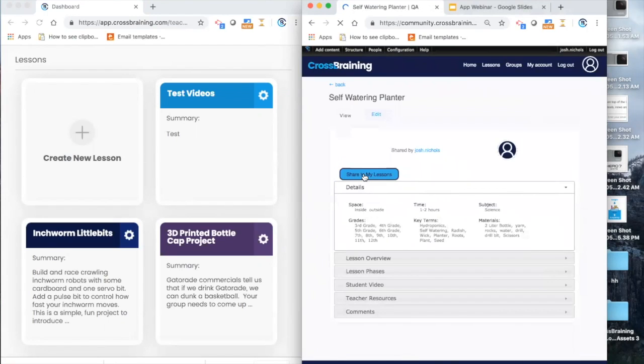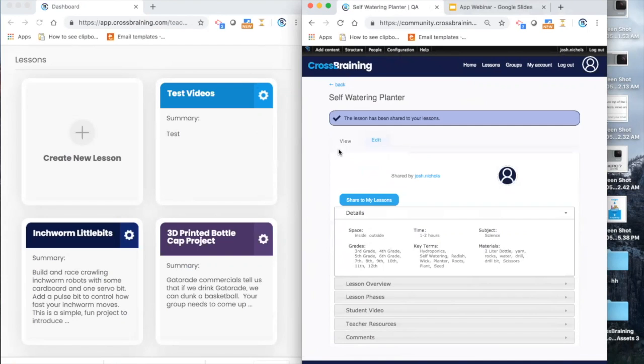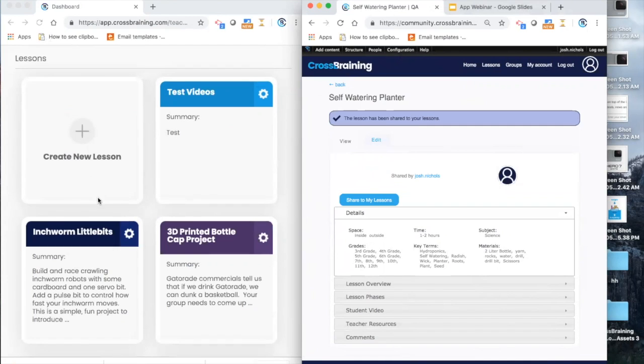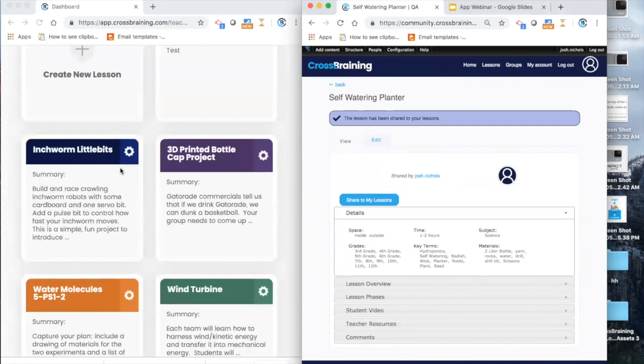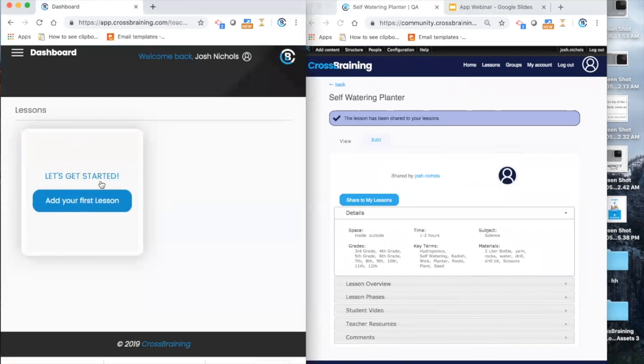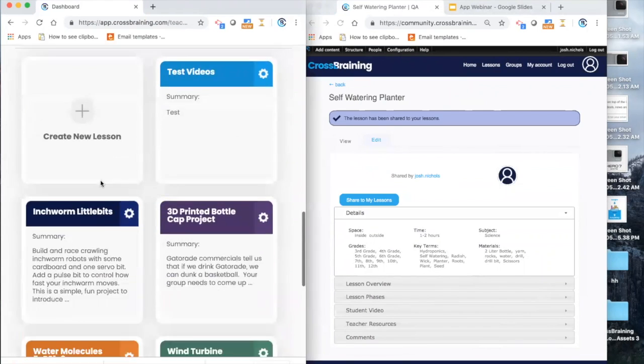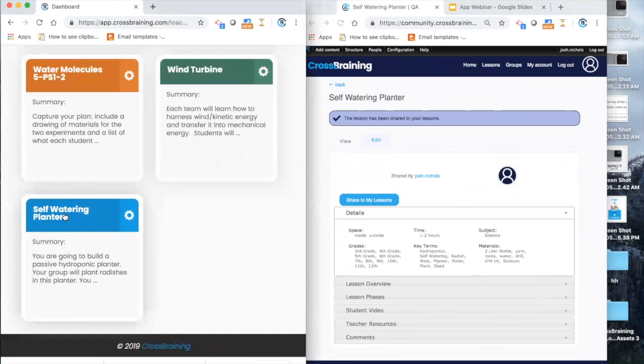I click it and I click share to lessons, as long as you're signed in with the same account on each. So I'm going to share it. It says it's been shared. You'll see down here it's not there yet, but if I refresh the screen, you'll see down here at the bottom, self-watering planter. So you can take any lesson from the community side and put it into this side.